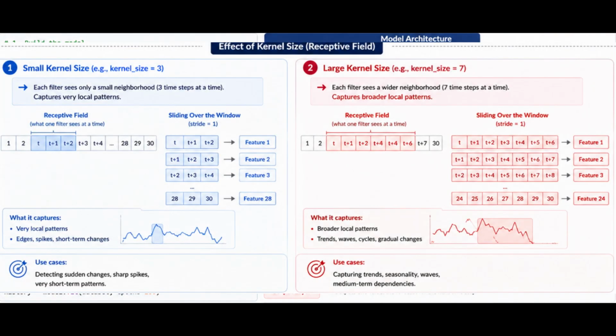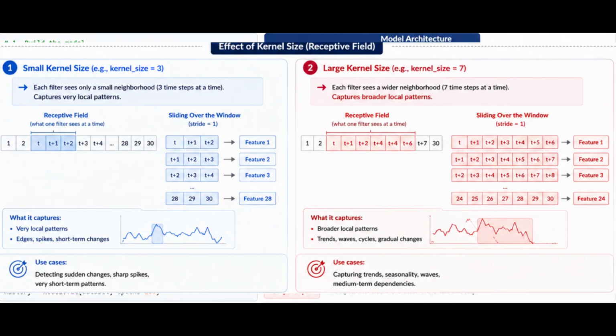A larger kernel size is not necessarily better. Small kernels are often better at detecting local patterns, while larger kernels can capture broader trends and seasonality. Choosing the right kernel size is a trade-off, and should be treated as a hyperparameter. Similarly, a larger window size gives the model more historical information, but it also increases complexity and the risk of overfitting. The window should be large enough to capture the longest meaningful pattern in the data, but not unnecessarily larger.